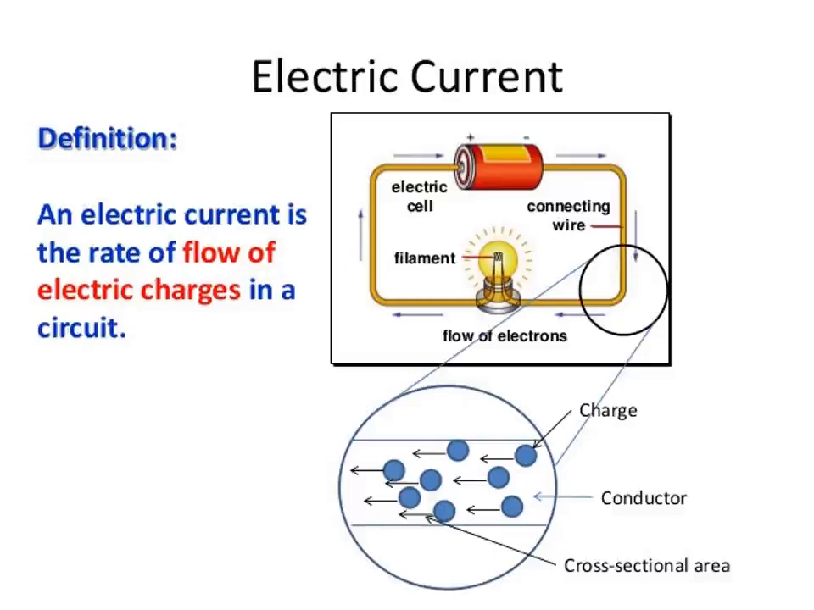The substances which have an abundance of these free electrons are called conductors. These free electrons move randomly throughout the conductor at a given temperature. Due to this random motion, there is no net transfer of charges from one end of the conductor to the other end.